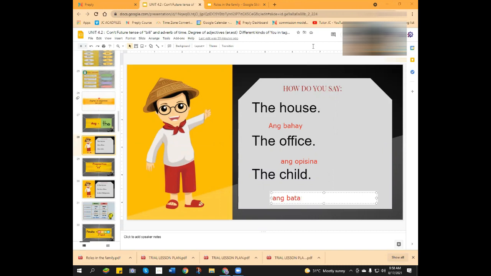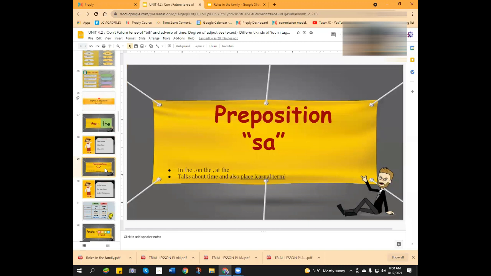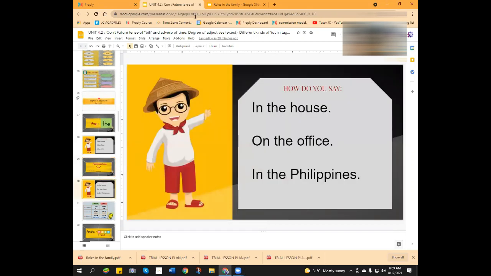Okay? We are done with ang, and we are going to review this one. Can you remember this one, the preposition sa? I'm sorry, I forgot, because sa is actually for time, but it is also used for place in casual conversation. But it often talks about time. For example, sa Lunes, sa Martes, just like that.